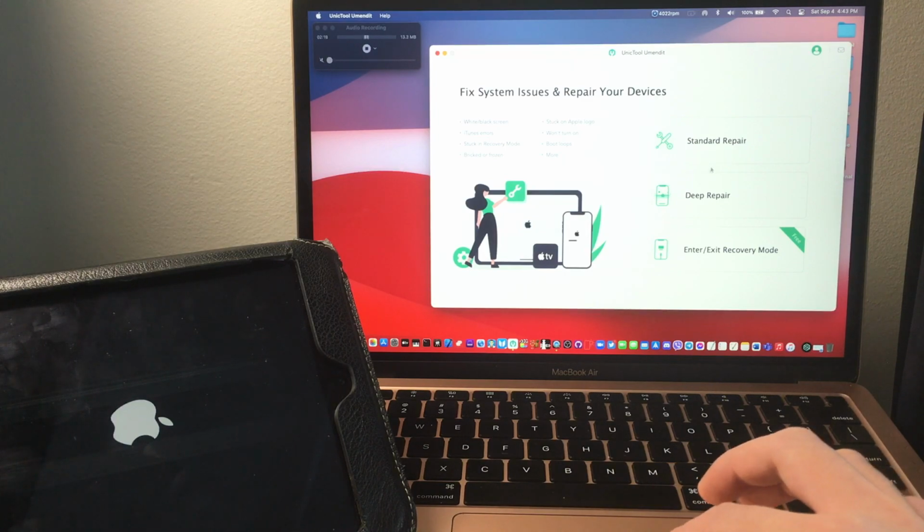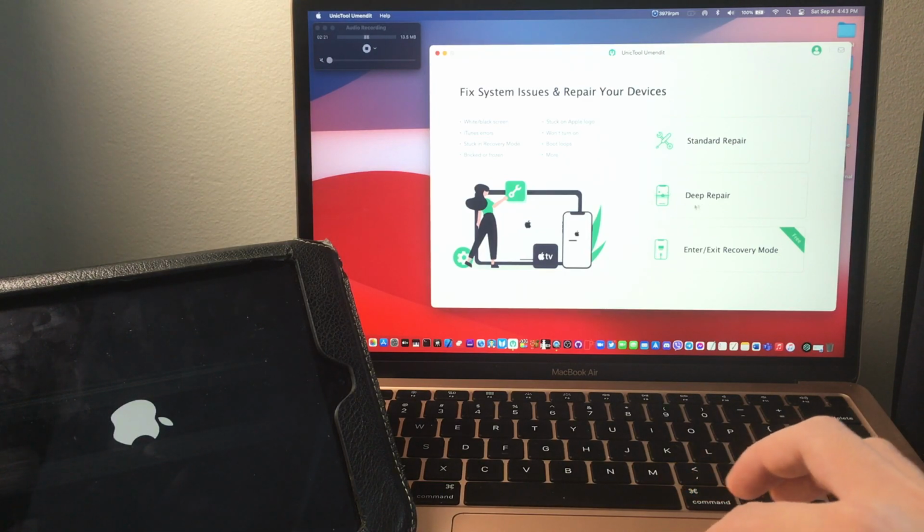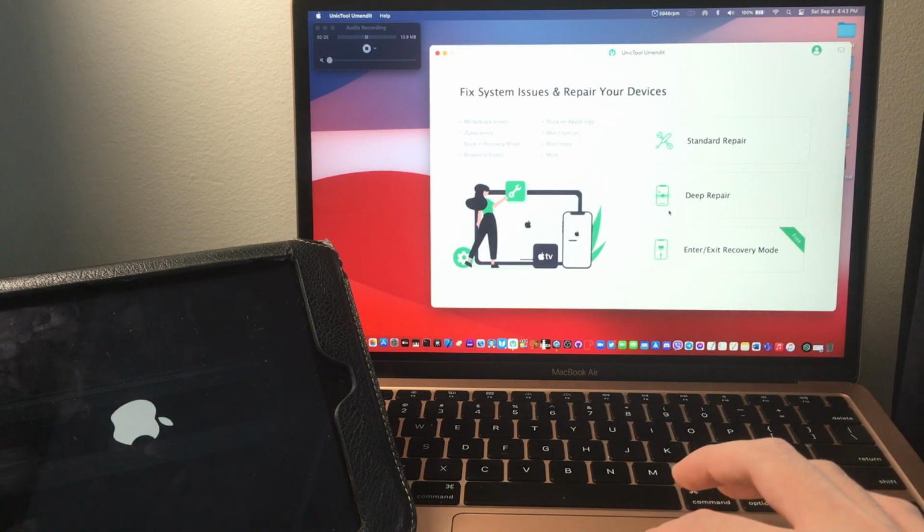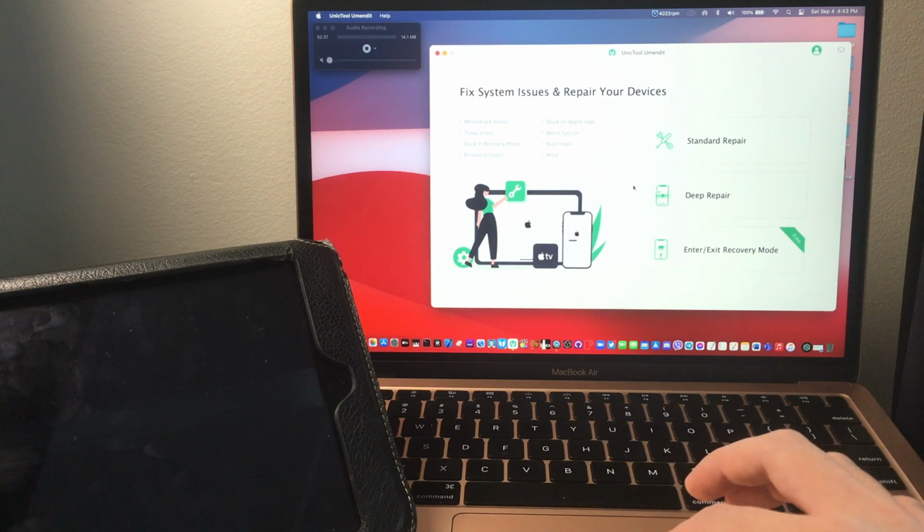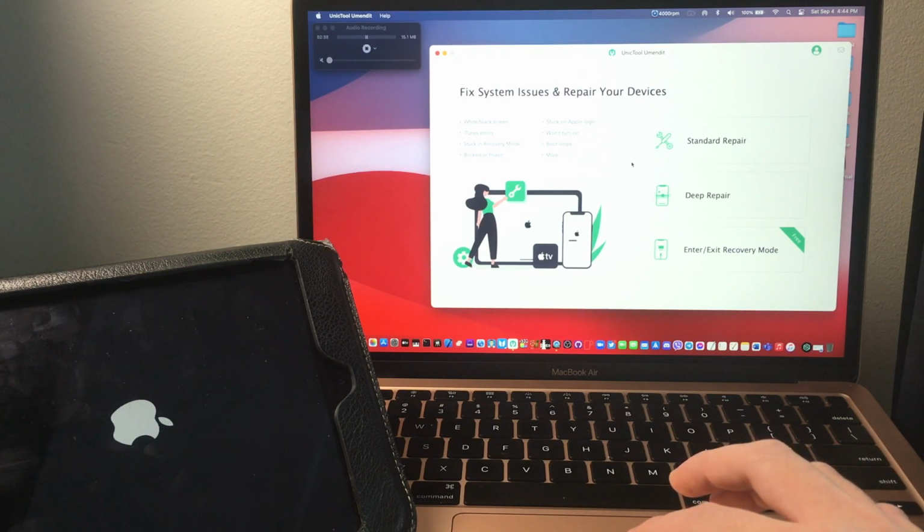Deep repair will completely erase the iPad and we will lose all data, but standard repair should not delete any data on the iPad. So let's try out the standard repair and see if that will fix our device. Otherwise, we need to use the deep repair.